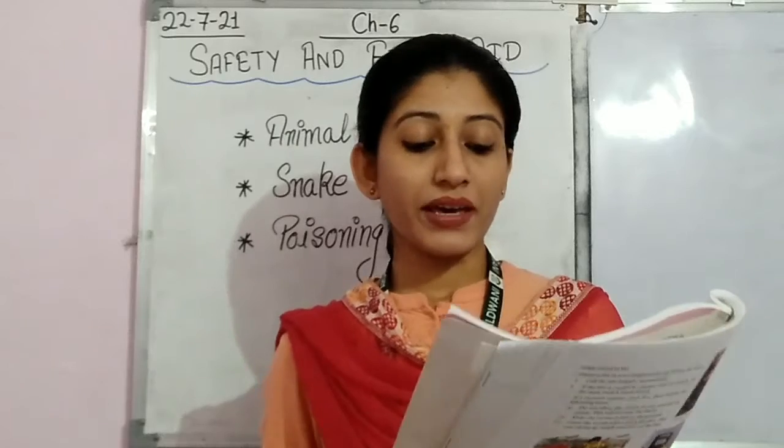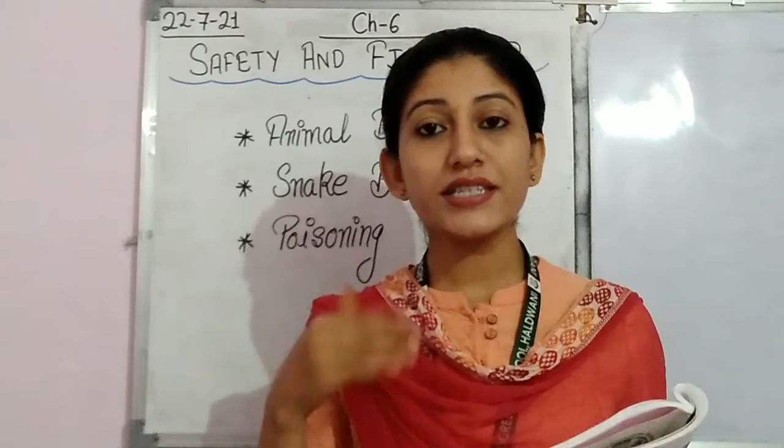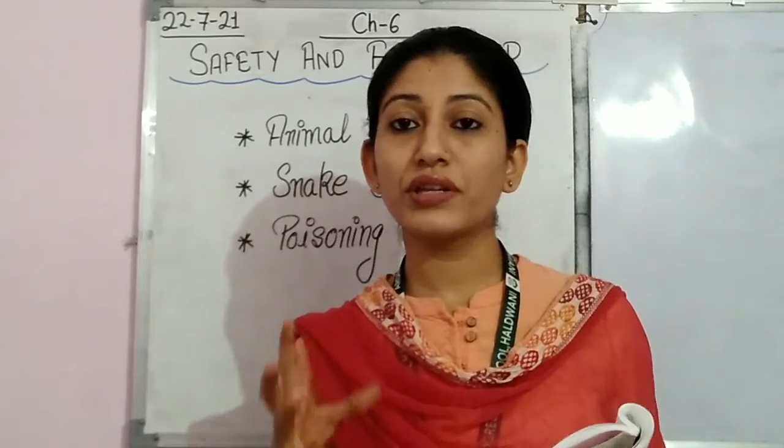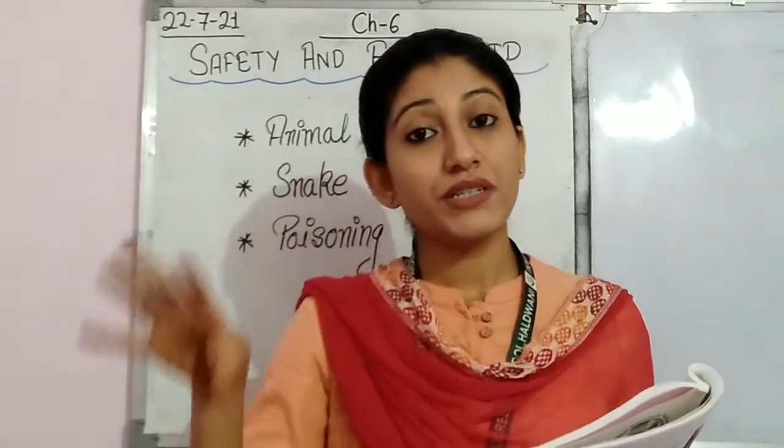So this is done by making cross cuts half a centimeter deep over the bite. Then the poison is sucked from the wound and spat out. This is repeated a number of times, so that the maximum amount of poison can be spat out from the body.